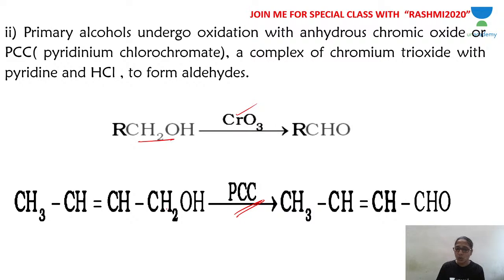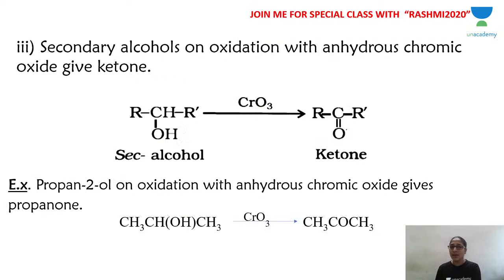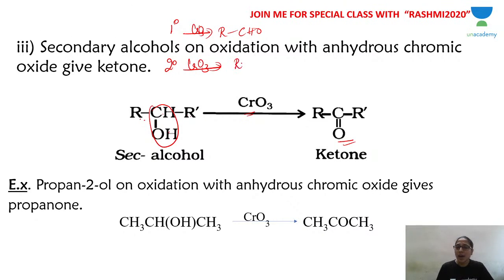The primary alcohol CH2OH is converted into CHO, the aldehyde group. So the reaction stops there, and alcohol is converted into aldehyde. This is from primary alcohol. If we use secondary alcohol, the general formula for secondary alcohol is RCHOH R', where R and R' are 2 different alkyl groups. Secondary alcohol on oxidation with CrO3 gives ketone. CHOH is converted into CO. Primary alcohol gives aldehyde, RCHO, with CrO3. Secondary alcohol with CrO3 gives RCOR, that is ketone. So secondary alcohol will give you ketone.